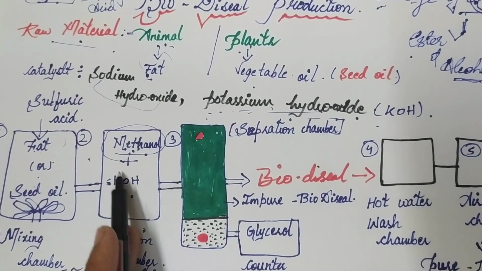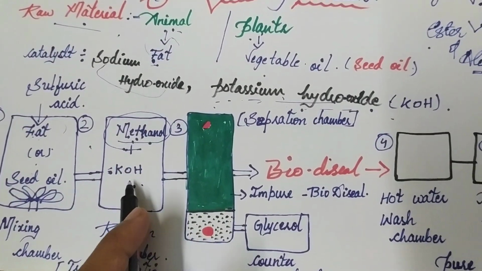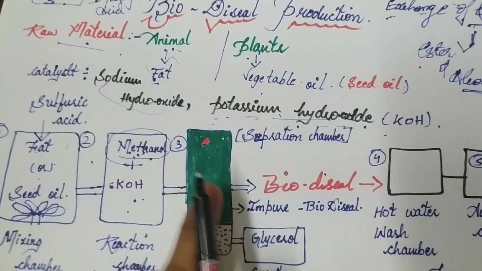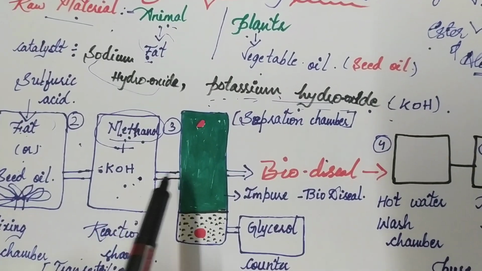Why are we adding a catalyst? To enhance the reaction, to increase the rate of the reaction. So the second chamber is the heart of this whole process, and it is known as the reaction chamber. Now let's go to the third chamber.